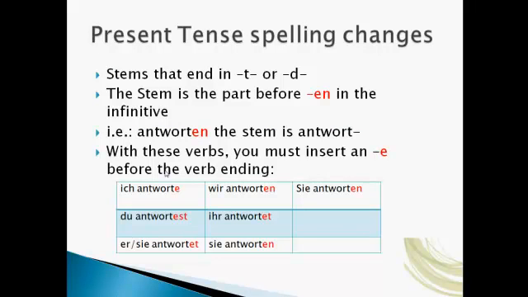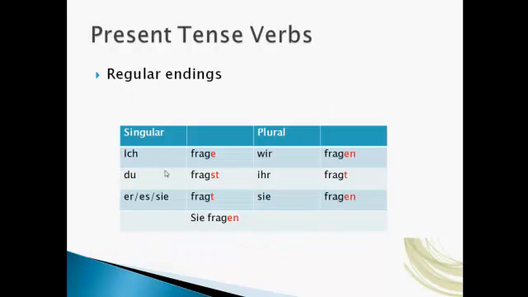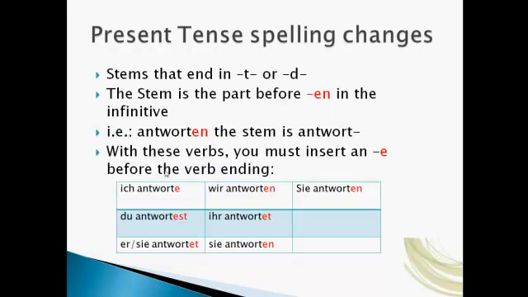So when we're looking at verbs that end in D or T, ich antworte is the same: take off the en, add e. But with du antwortest, it's not possible to pronounce T-S-T, right? The correct ending for fragen is just ST, but when the stem ends in T, you have to insert an E so you can pronounce it. Du antwortest. And the same is the case with er, sie, and es.